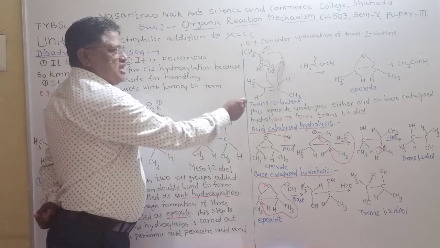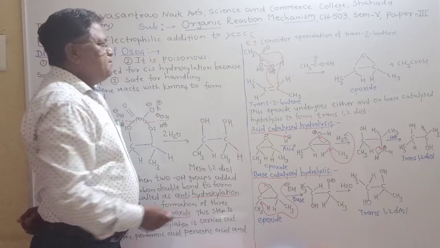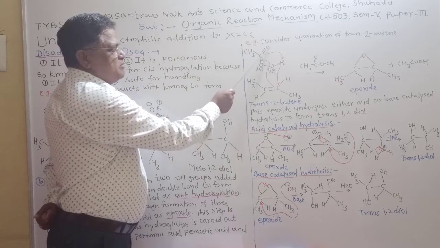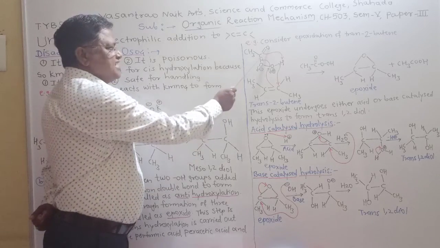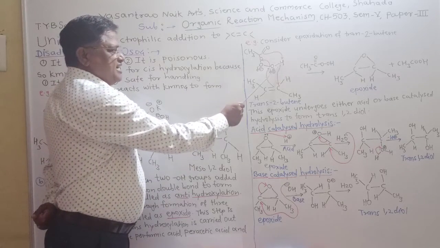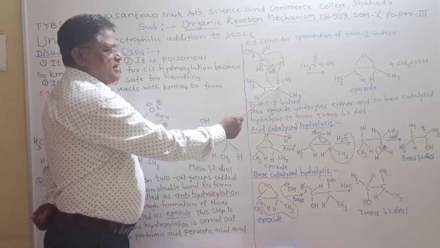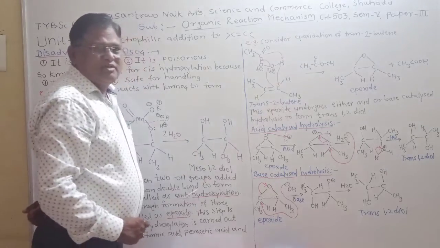Now the valence of this carbon atom increases and therefore this bond is donated to the proton, meaning this proton leaves as an H plus ion. The C-O double bond gets converted into a C-O single bond and this oxygen captures the proton. This bond is donated to this carbon atom and we get the epoxide.